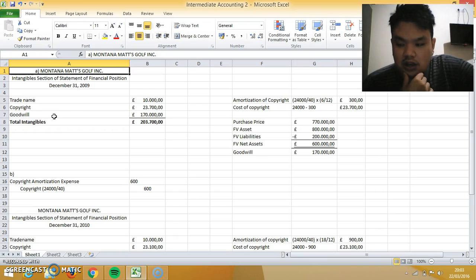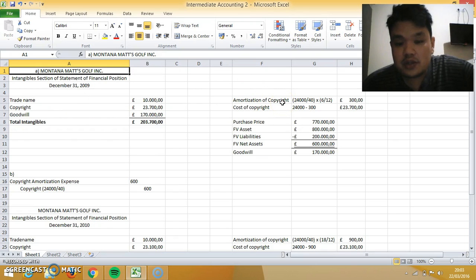It is considered an intangible asset with an indefinite life. So we would only amortize the copyright. No amortization for the trade name and the goodwill.